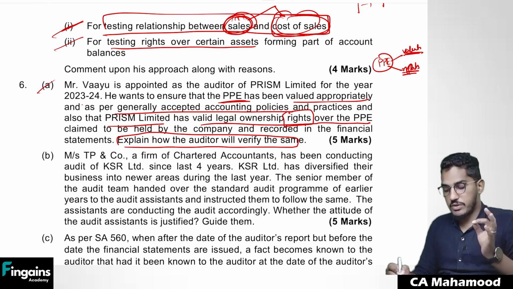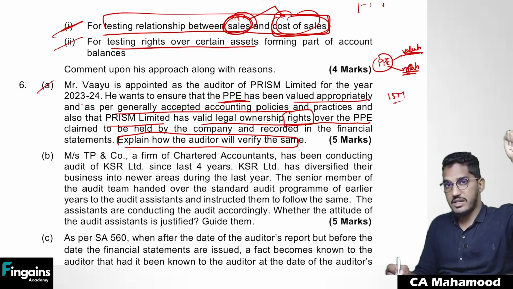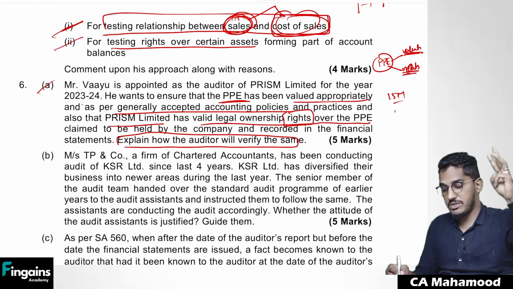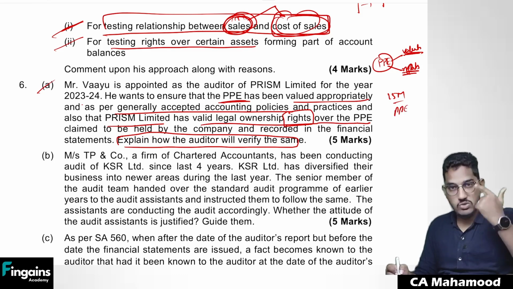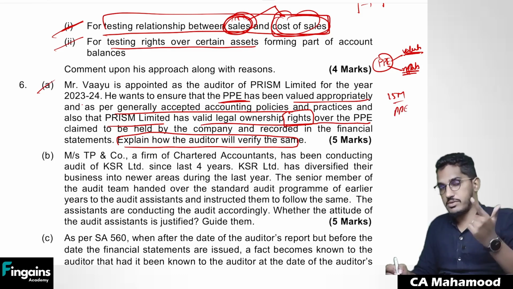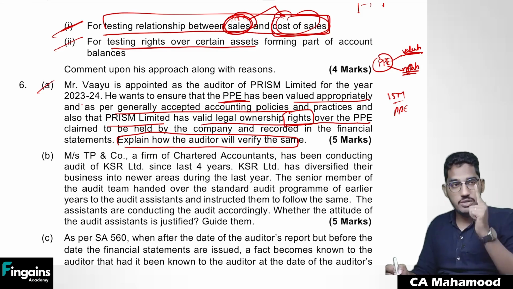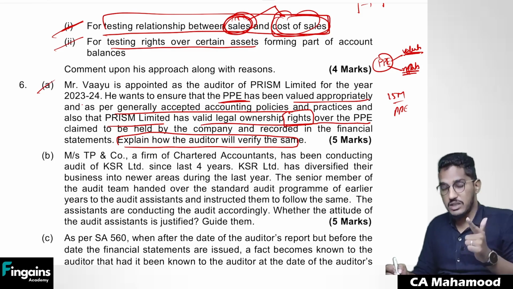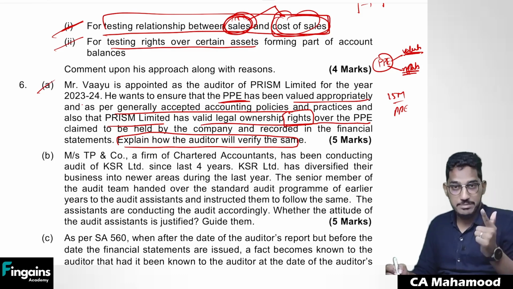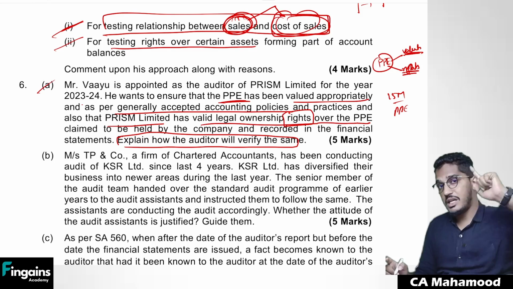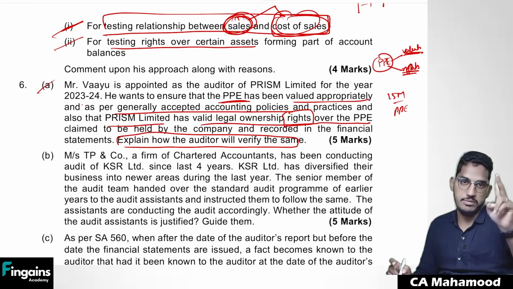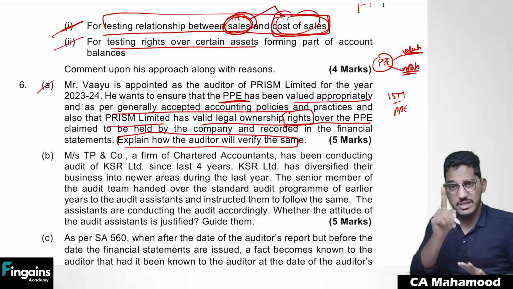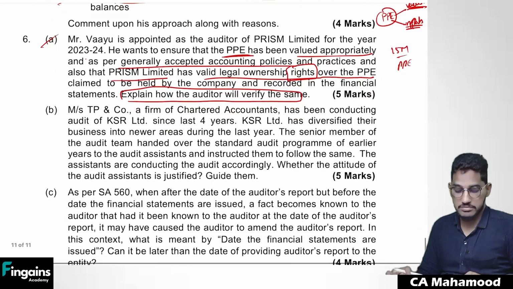See here, straightforward questions from audit of items of the financial statements. 15 marks they have tested till now. One question is regarding trade receivables, one question is regarding trade payables, now it is regarding PPE. So that's why I always say audit of items of the financial statements, audit of various entities, you should not leave these chapters. Many students have the intention of leaving out these 2 chapters. You should not do it, because major marks will come from these 2 chapters. I have prepared the summary notes and it is there in my website and app. Download that, take the help of it and go through those 2 chapters. Don't miss it out. In this MTP alone, 15 marks are there till now.